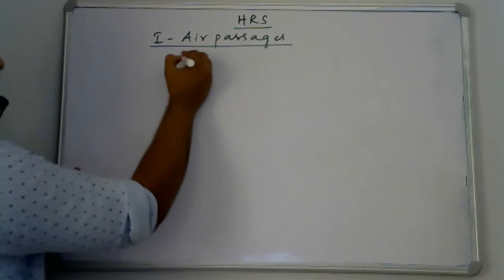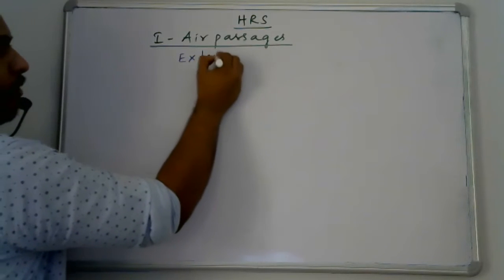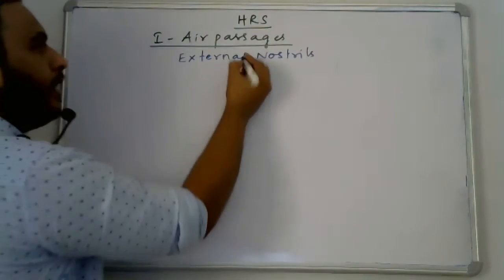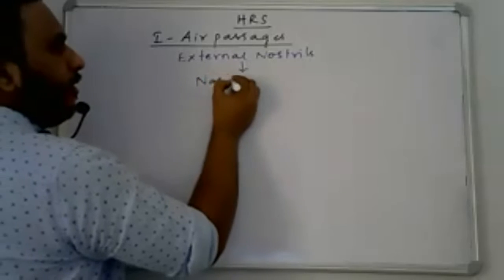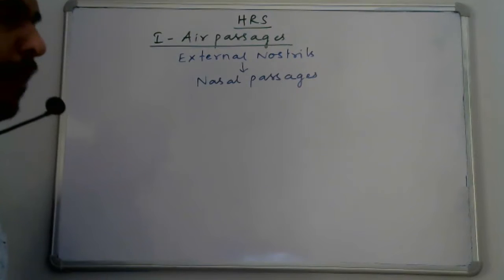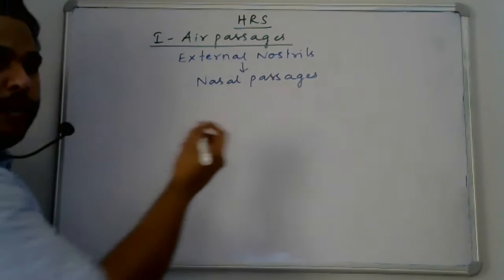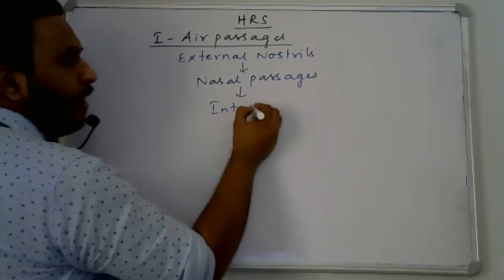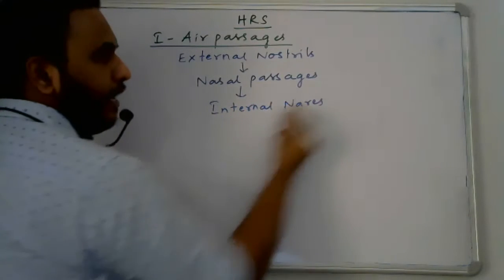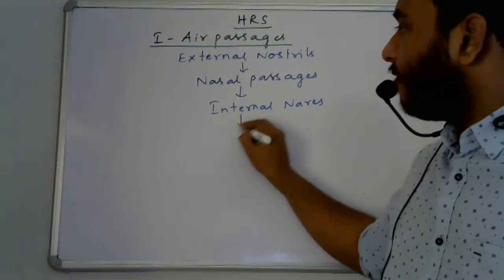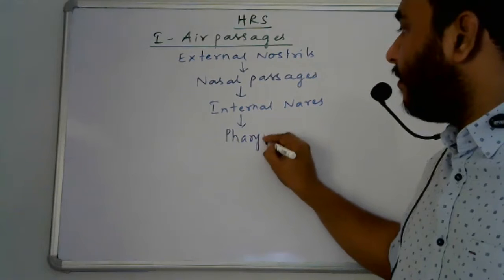So, external nostrils, followed by nasal passages, followed by internal nares, a pair of passages, followed by pharynx.